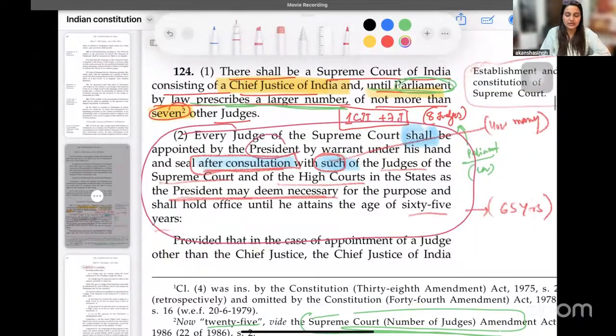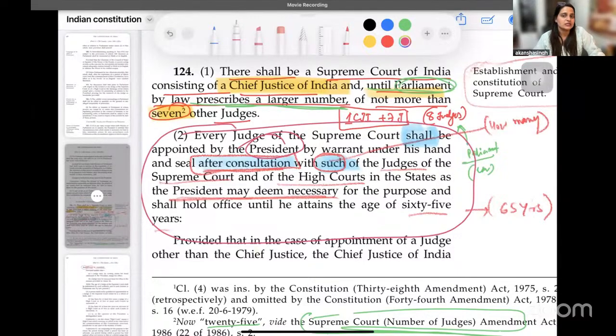Okay, so that is there. But is it only the President or is there something else also? So it says, by the President after consultation with such of the judges of the Supreme Court and of the High Court in the state as the President may deem necessary.